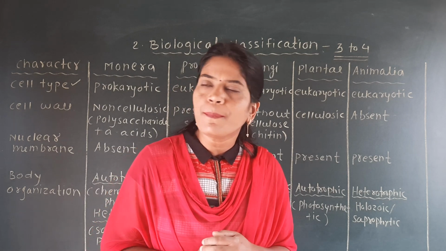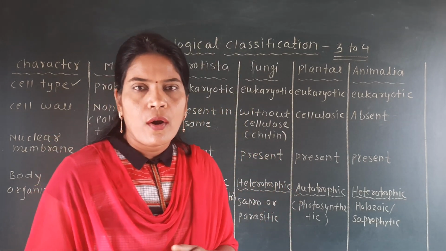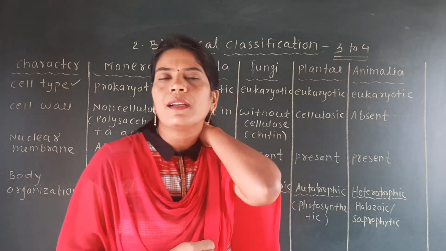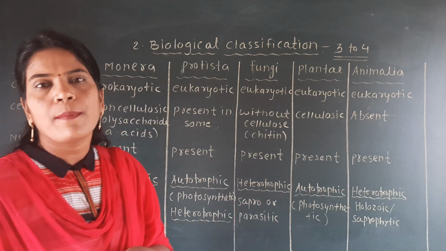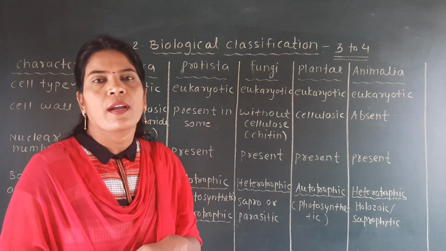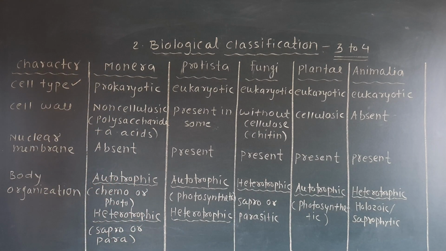So it is very important, as a question may be asked on the cell wall, like what is the chemical composition of the cell wall of the Monera, or of the fungi. So it is the second point which explains the cell wall.